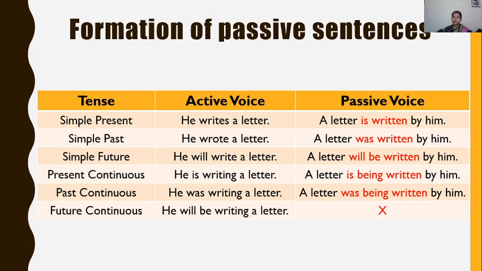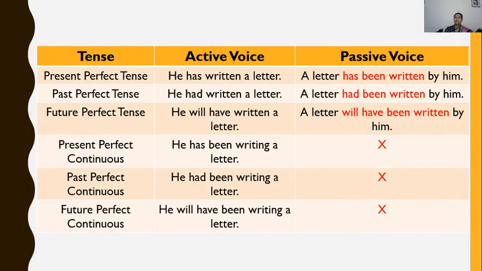Same as in past continuous, was, were plus being plus past participle form of main verb. And in perfect tense, has or have. In present perfect tense, has or have plus been plus past participle form of main verb. While in past perfect tense, we use had plus been plus the past participle form of main verb.